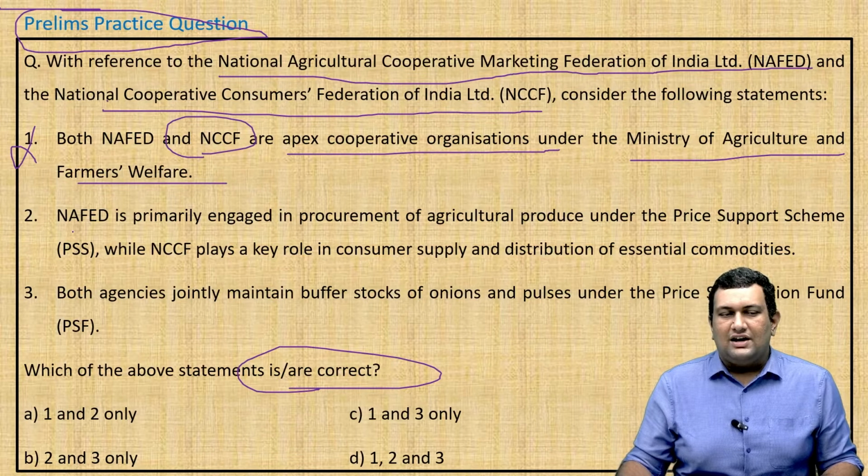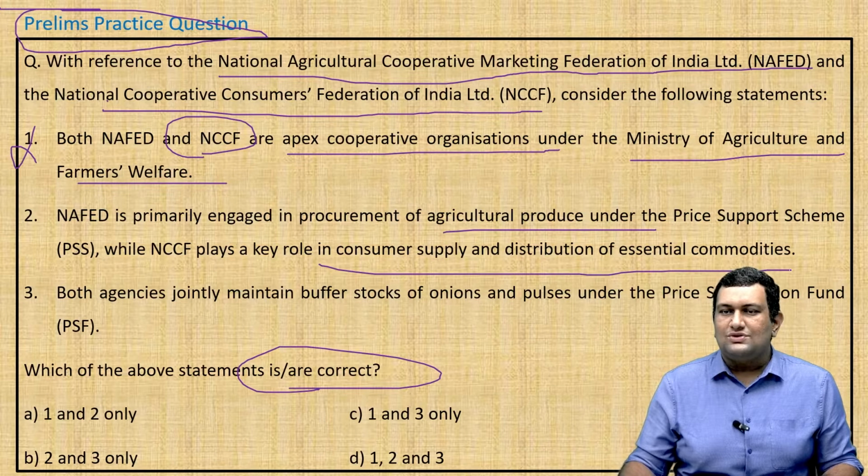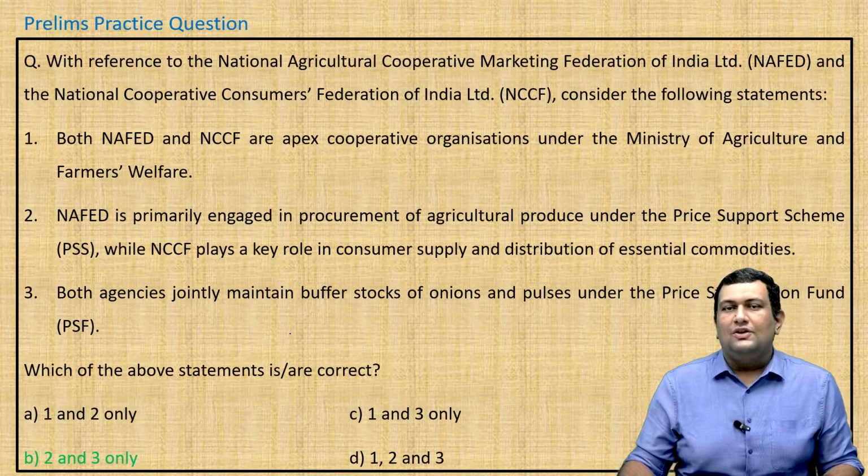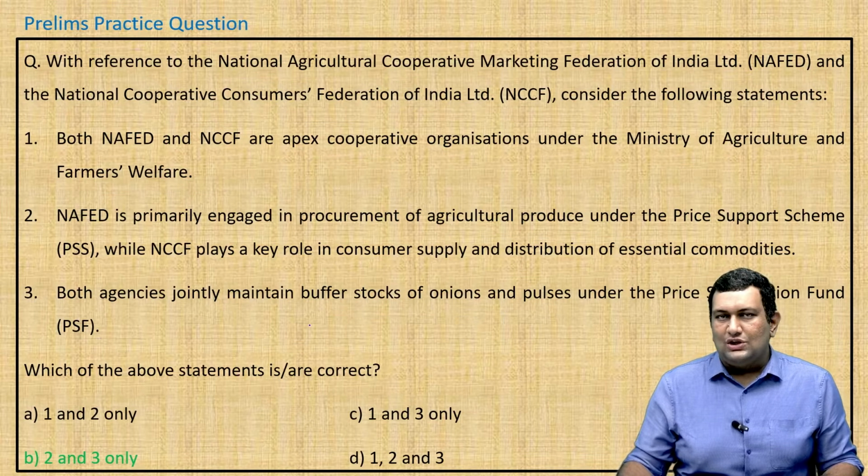Second, NAFED is primarily engaged in procurement of agriculture produce under price support scheme, while NCCF plays an important role in consumer supply and distribution of essential commodities. Yes, this is correct. Third statement, both agencies jointly maintain buffer stocks of onions and pulses under the Price Stabilization Fund. Yes, this is also correct. They asked to find the incorrect statements. So the answer will be option B, 2 and 3 only. So that's it for this topic. Now we'll move on to the next topic.